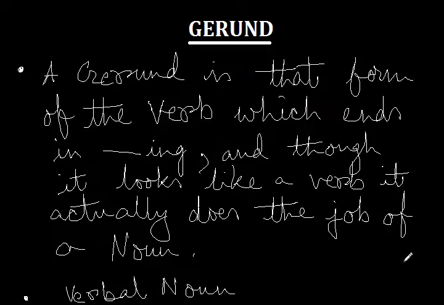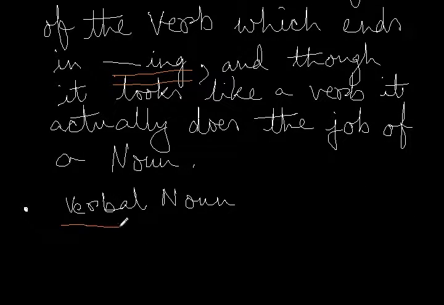Now as we already know, a gerund, like a participle or an infinitive, is a non-finite verb. A gerund is that form of the verb which ends in ing. I would like to repeat. A gerund is that form of the verb which always ends in ing. And though a gerund looks like a verb, it actually does the job of a noun. So, a gerund is actually a verbal noun.